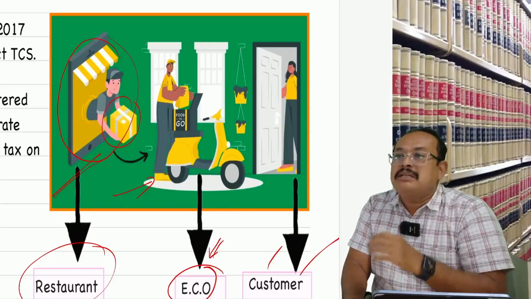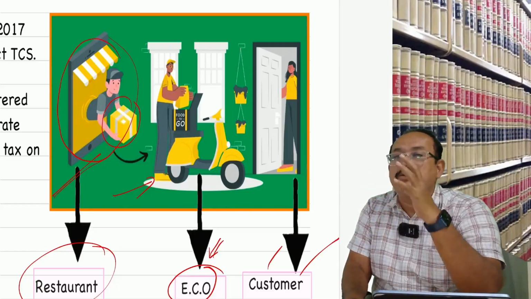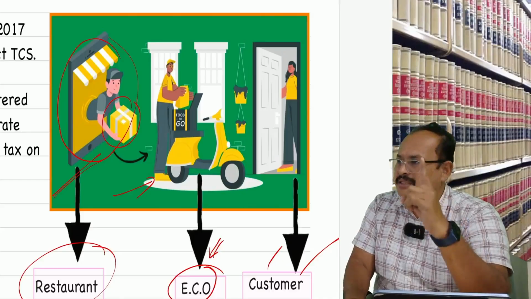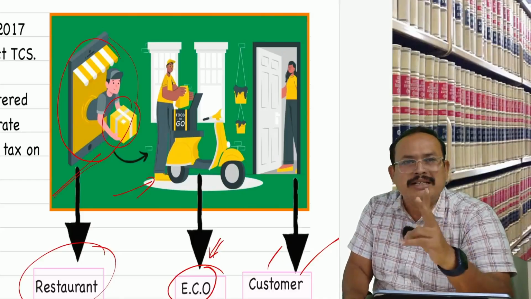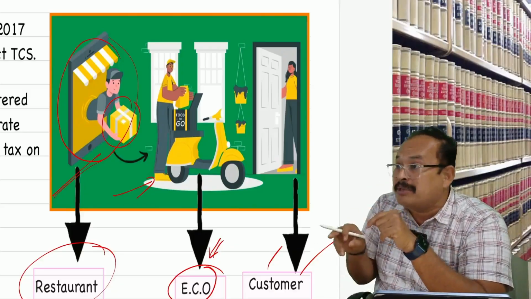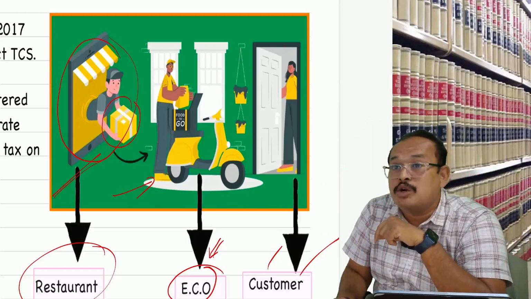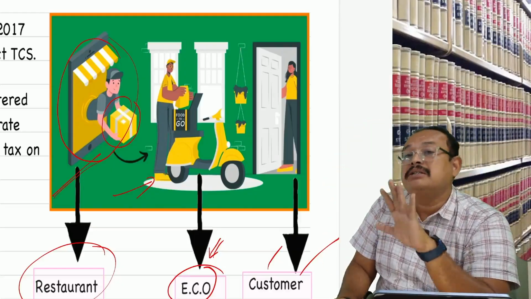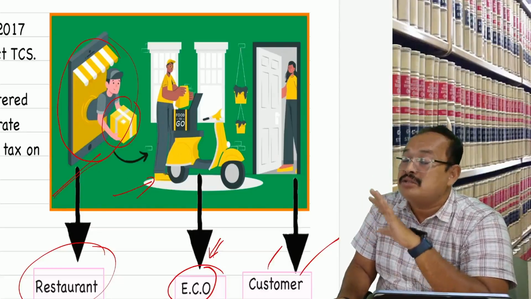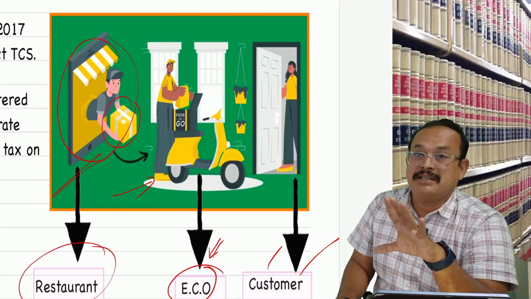Meaning thereby, the conditions: the restaurant should be offering cloud kitchen services, a standalone restaurant. This should not be located in the specified premises, meaning it should not be in a hotel premises where the hotel rooms are offered at a room rent per day per room of more than or equal to rupees 7,500. Otherwise, the restaurant will only be liable to pay GST, not the e-commerce operator. Is that clear, sir?